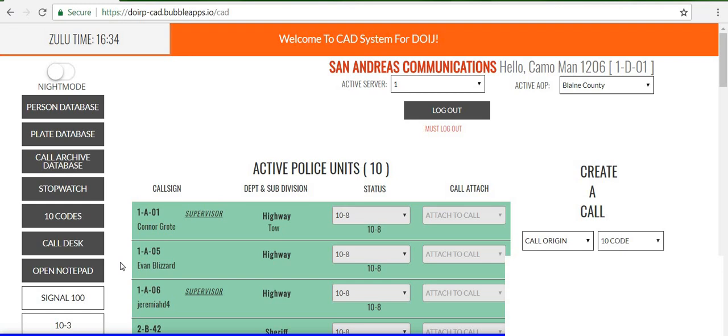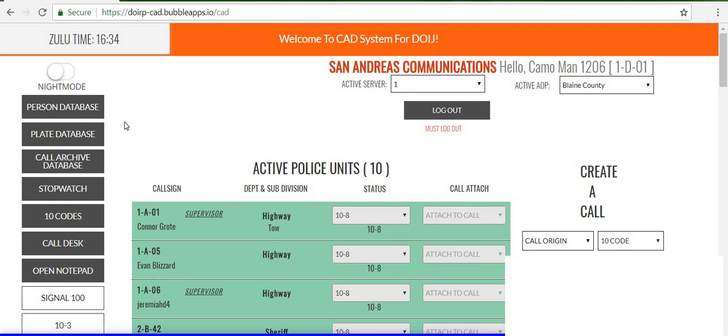But for the CAD part, basically you see the personal database, which is your names, your plates, and I explained that all in the cop CAD. You have your 10 codes, and you have Signal 100. Signal 100 means that if there's a priority like a 1080, you put Signal 100 out and nobody else can talk except for who is in that 1080. And then you also have some other stuff like that. You have night mode, which replaces all the white with black.